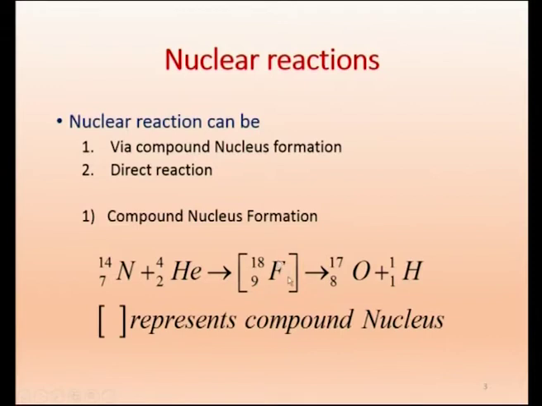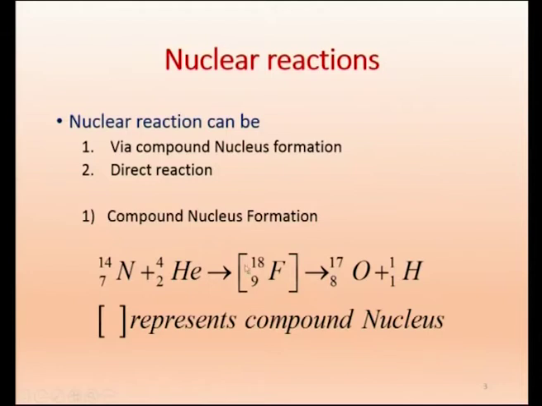In all nuclear physics journals, when you find a nucleus within a square bracket, it means it is a compound nucleus. It is not a stable nucleus, it is a compound nucleus compounded by this and this. So, after some time this fluorine 9F18 will disintegrate, it will emit one proton, and the resulting nucleus will be 8O17. So, this is a nuclear reaction via compound nucleus formation. Here this bracket represents the compound nucleus. This is one example. If you take any compound nucleus reaction, the compound nucleus will be represented by square bracket.